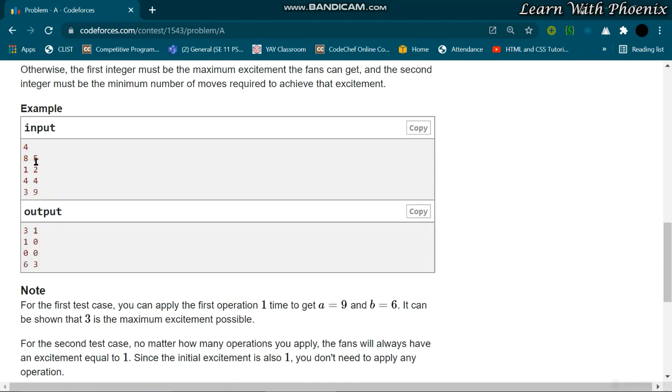Now see, 8 and 5. The difference is 3, so the GCD can be 3. In order to get the GCD 3, we can either increment or decrement these two integers. I will check the answer for both cases. If I decrement, I have to decrement both the integers by 2, that is, perform the decrement operation 2 times, which gives me 6 and 3. GCD will be 3, and the number of operations I perform is 2.